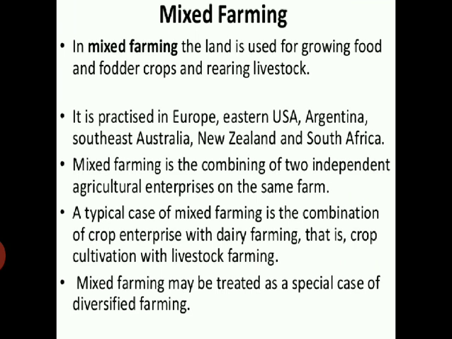Like that, at the same place, the farmer is growing more than one agricultural product on the same land, growing food or fodder crops, or rearing livestock.